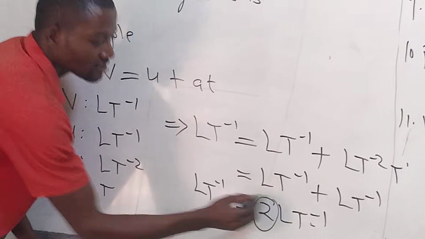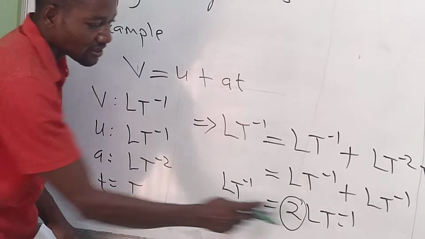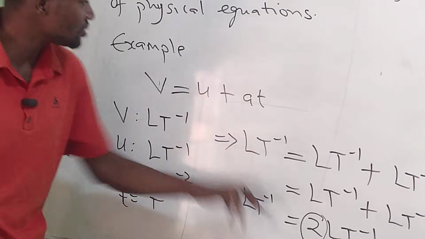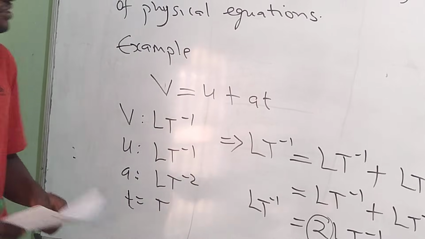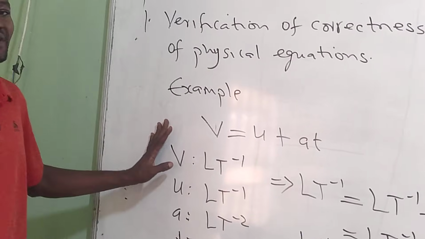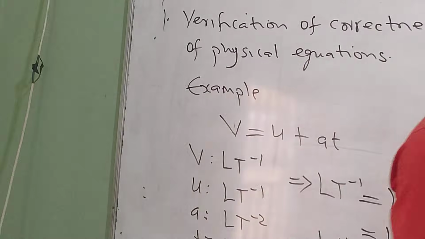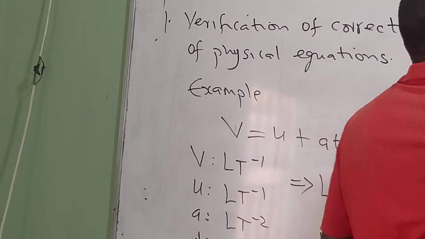This 2 is a constant. So if you see, the left-hand side is equal to the right-hand side. So dimensionally, this equation is very correct. So this is one of the applications of dimensional analysis. Remember, we are looking at the dimension of physical quantity.